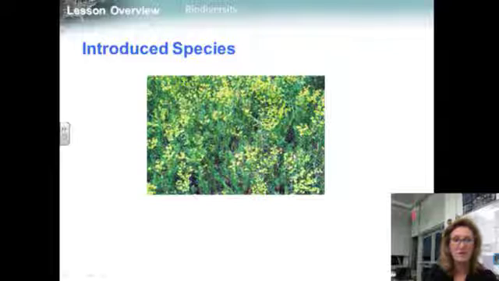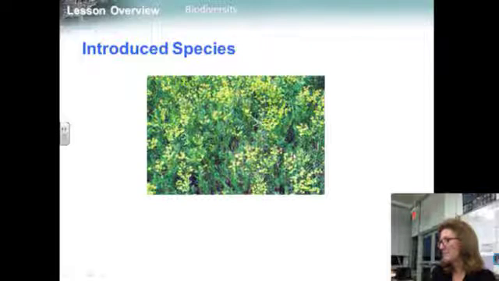Introduced species, or organisms introduced to new habitats, can become invasive and threaten biodiversity. For example, one European weed called the leafy spurge, shown here, infests millions of hectares across the northern Great Plains. Leafy spurge displaces grasses and other food plants and can actually sicken or kill cattle and horses that eat it.